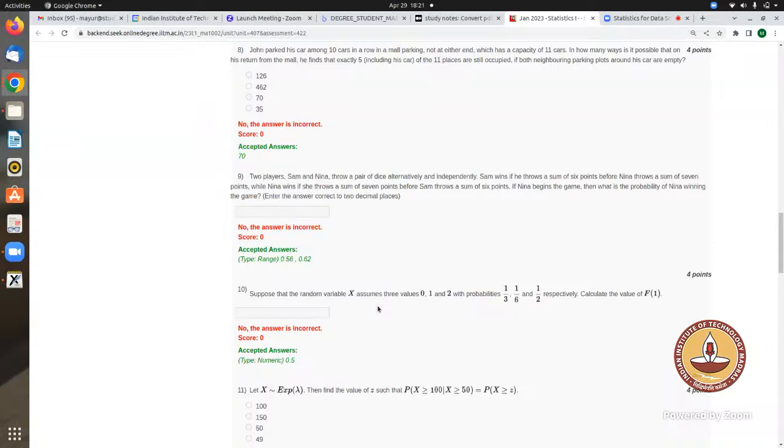Yes, sir. But here the two players are different. When Sam throws a pair of dice, he will observe a different sum, and when Nina throws a pair of dice, she will observe a different sum, right? But the point will come when someone wins. When Sam gets a sum of 6, he will win. If Nina gets a sum of 7, she will win. So this is the scenario. Then, if Nina begins the game, what is the probability of Nina winning the game?